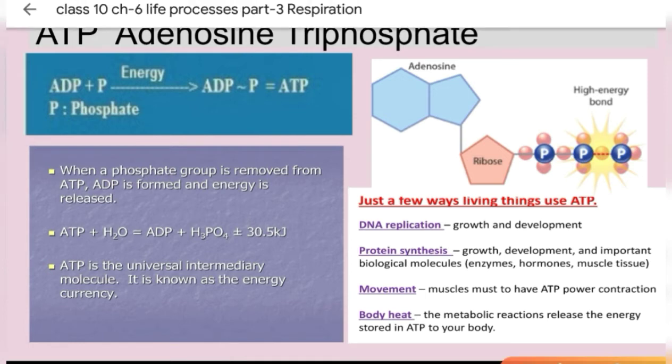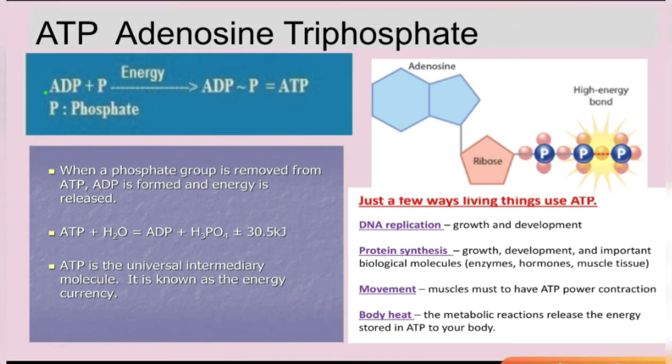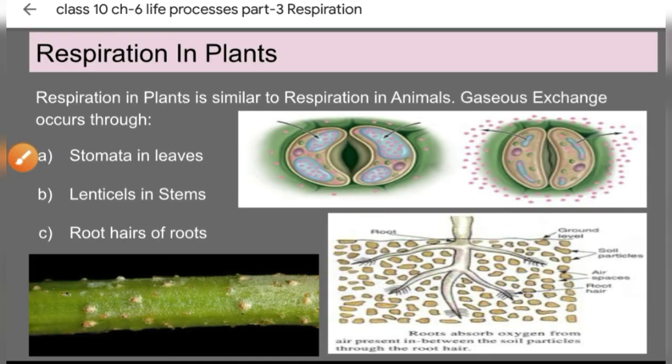Here you could see that when ADP combines with phosphate, it forms ATP, and this attachment requires energy. So they take up energy and form ATP. When this phosphate molecule is broken off, it releases energy. This is how this whole molecule works.